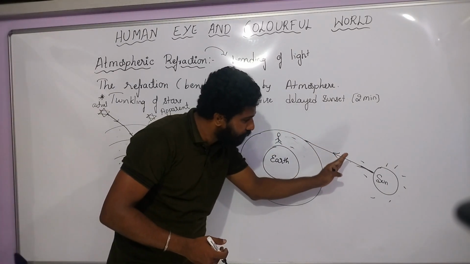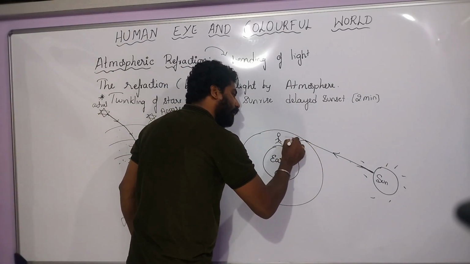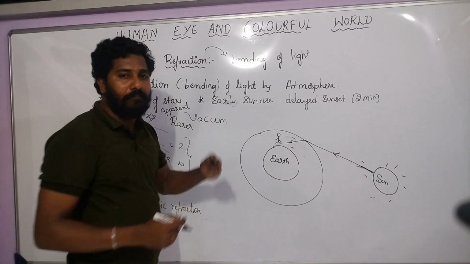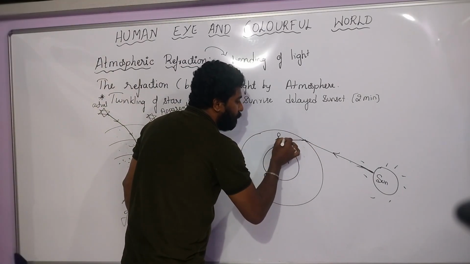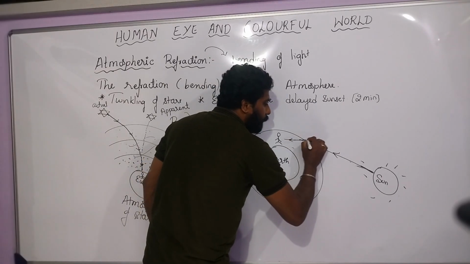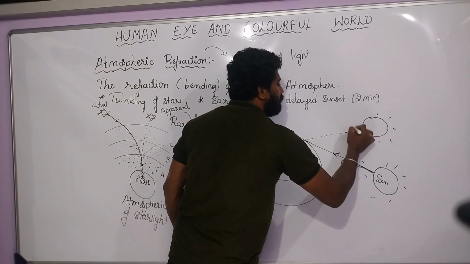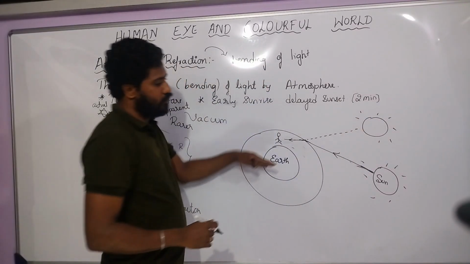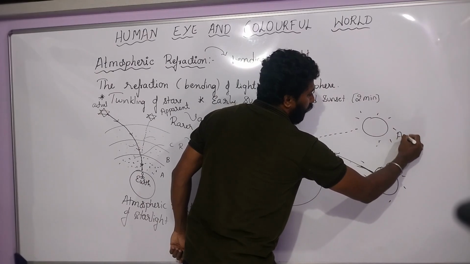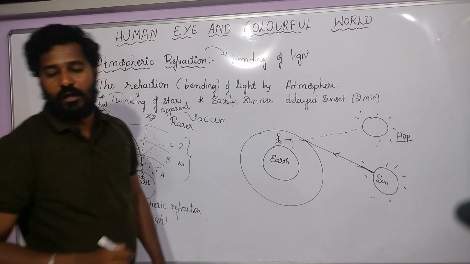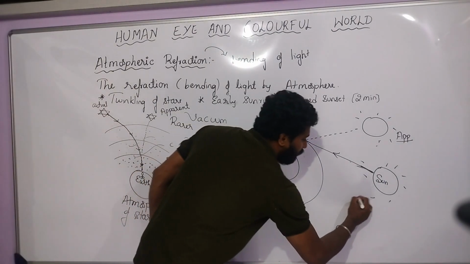It is traveling from rarer medium to denser medium. It undergoes a little bit of bending. So as we are standing here and we observe the bending like this, by looking at the path of the light, we imagine that the sun is here. But actually this is the apparent position of the sun, not the original position. This is the real position of the sun. This is called early sunrise.